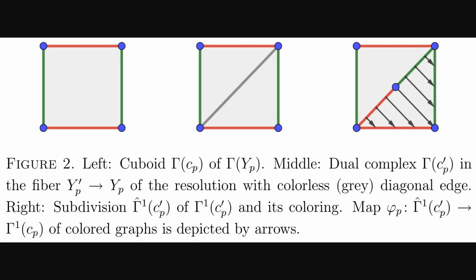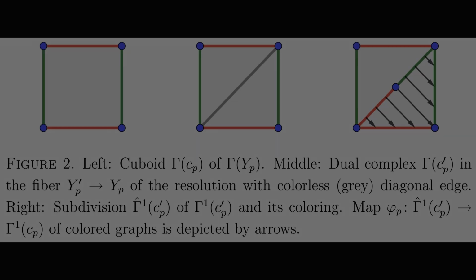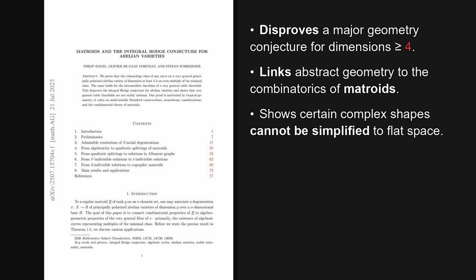Building on that idea of a dual complex, this figure shows the process in action. On the left, you see the basic skeleton, the cuboid, with colored edges representing different parts of the structure. Then, in the middle, a diagonal is added. This is the result of that refinement process. Finally, on the right, they analyze this refined skeleton. The arrows show a map that helps them study the combinatorial properties. This analysis is crucial because it lets them distinguish between different types of matroids, specifically what they call cographic matroids. And it's this distinction that provides the key.